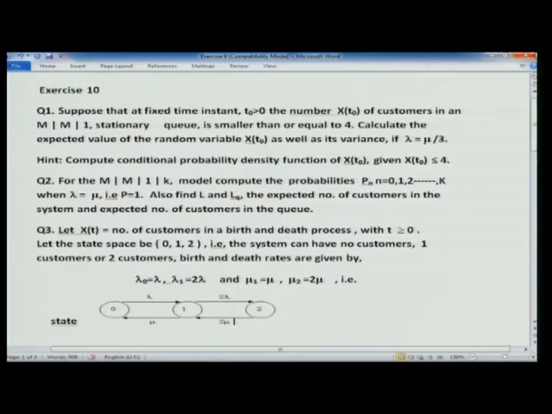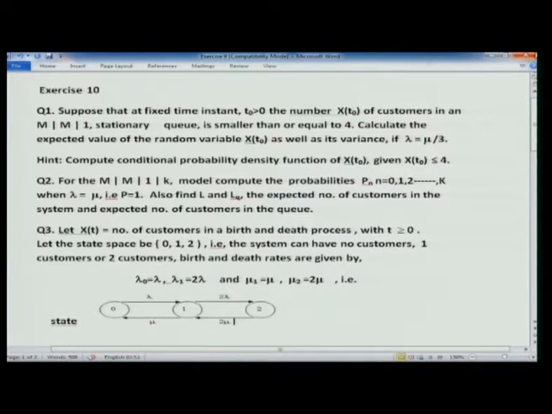Question 2 says that for the M/M/1/K model, compute the probabilities P_n, n = 0, 1, 2, ..., K when lambda is mu. I had said during the lecture also that when your rho is 1, we want to find the probabilities and also the values of L and LQ. The value for P_n I have already given you as 1 upon, so they all will be the same. Therefore it will be 1 upon K plus 1, and now you have to compute L and LQ, which is straightforward.